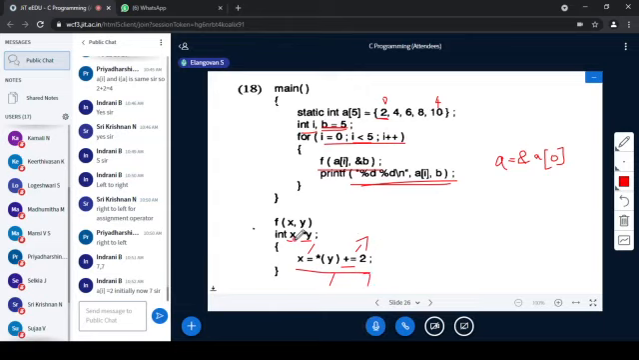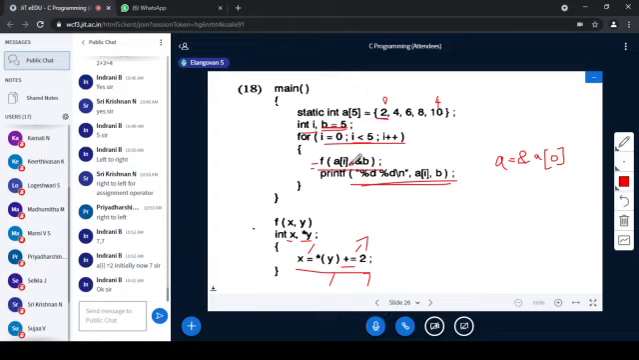X is the local variable here, and that is not captured anywhere. It is not returned. The X value is not returned and captured by something else. Correct? So A of I is not changed. A local variable X is changed to 7, it is not reflected here. Correct?